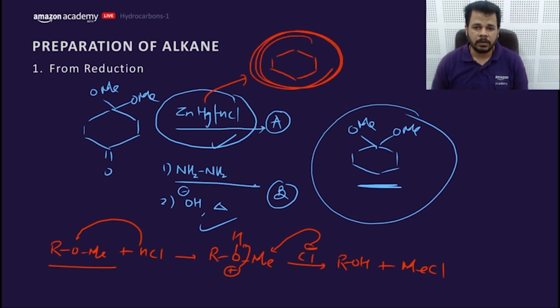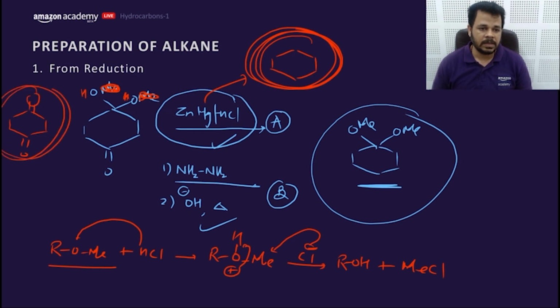This would be the product, cyclohexane, because they get cleaved into OH and OH. This forms MeCl, and these two OH will liberate water to convert into this, and now this would get reduced by the Clemmensen into what? Cyclohexane.